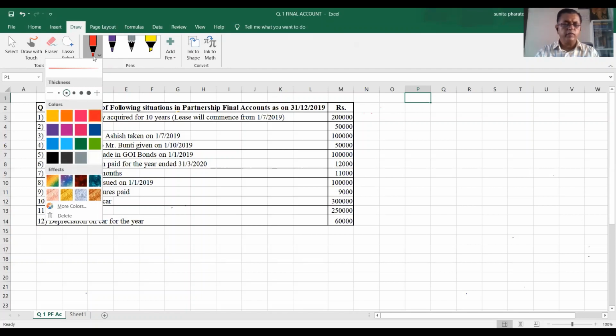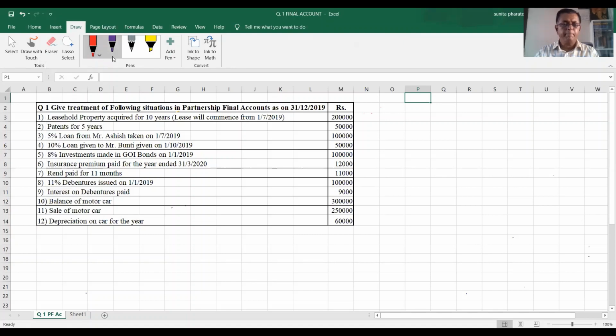Let us go for the first item. Leasehold property acquired for 10 years. In brackets it is given: lease will commence from 1st July 2019 and the total amount is rupees 2 lakhs. How will we interpret this? Let us go for this. The total amount of lease of the asset is 2 lakhs. The lease is for 10 years.